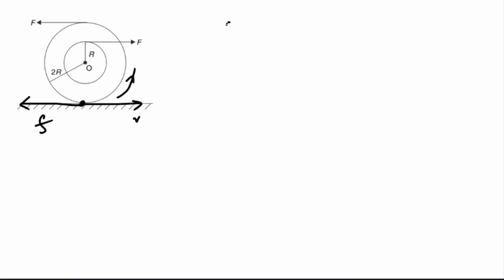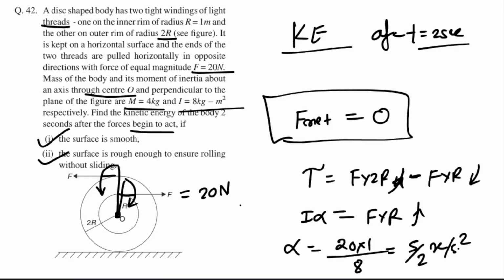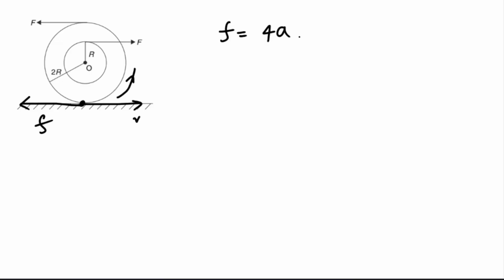Now look, what is the net force? Friction, and this will be equal to mass into acceleration. So 4 into a, right? What is the mass given to you? 4 kg. Yes. So friction is 4 into a. How much will the net torque be? So the torque of these two forces around the center we know, it will be F into R in the anti-clockwise direction. What will be the torque of this friction? If you see this one carefully, its torque will be in which direction? It is in the clockwise direction, right?